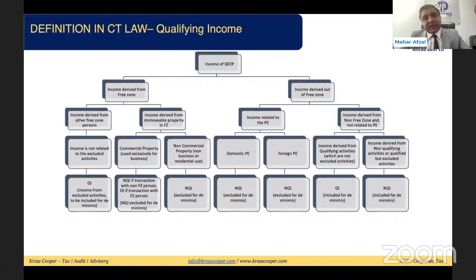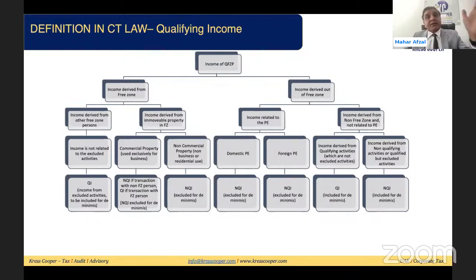Where the person is making the transaction out of the free zone, there are 2 possibilities. That the person is making the transaction with his PE. This PE can be on the mainland, and this PE can be out of the UAE as well. If the PE is on the mainland of the UAE, this is called domestic PE. And if the PE is out of the UAE, then this is called foreign PE. So law says if the qualifying free zone person is making any transaction with the PE, either domestic, either foreign, and from that PE, the person is generating any income, that income will be subject to tax. It will not be considered a qualifying income.